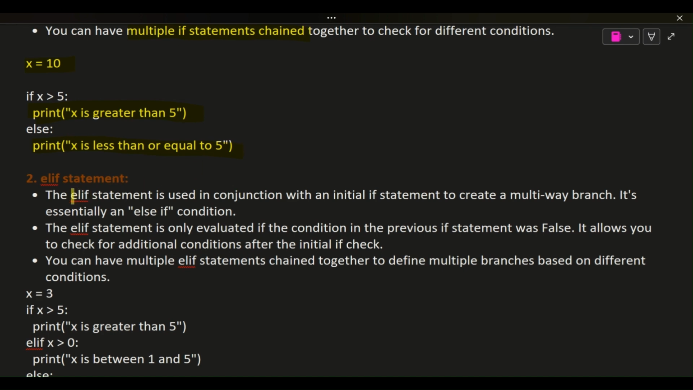2. Elif statement. The elif statement is used in conjunction with an initial if statement to create a multi-way branch. It's essentially an else-if condition. The elif statement is only evaluated if the condition in the previous if statement was false. It allows you to check for additional conditions after the initial if check. You can have multiple elif statements chained together to define multiple branches based on different conditions.